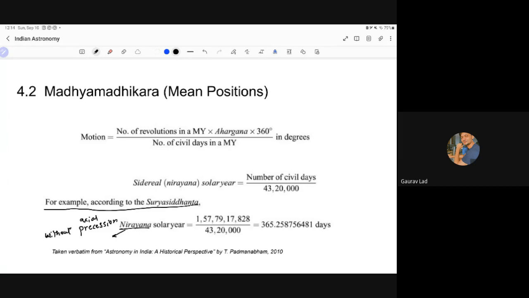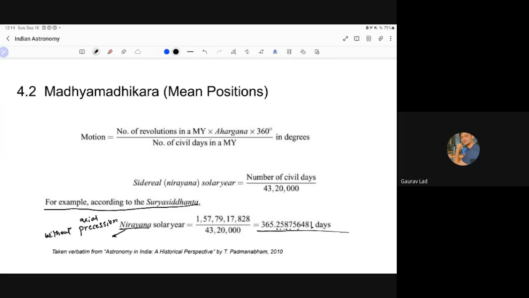So we have the Nirayana solar year. And if you use the formula given in Surya Siddhanta, this is the value that you get for one year. Look at the decimals. How many significant figures are there after the decimal? A very accurate value is given. Again, something to be proud of.